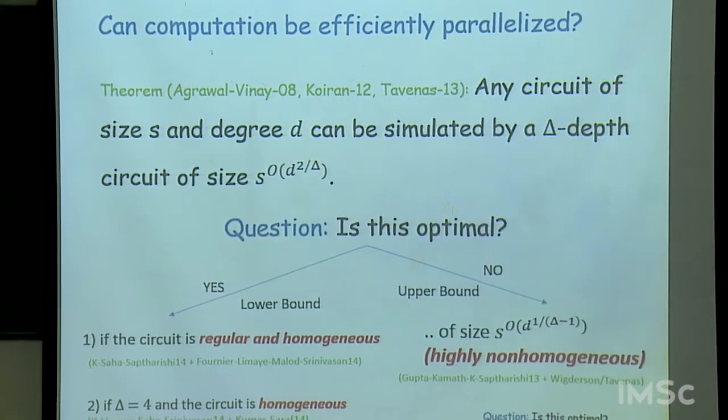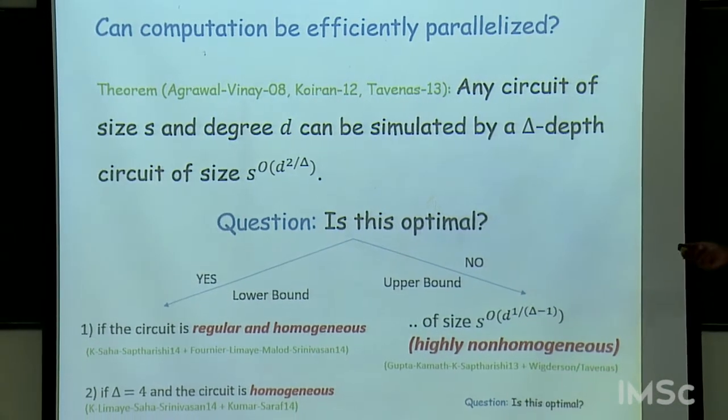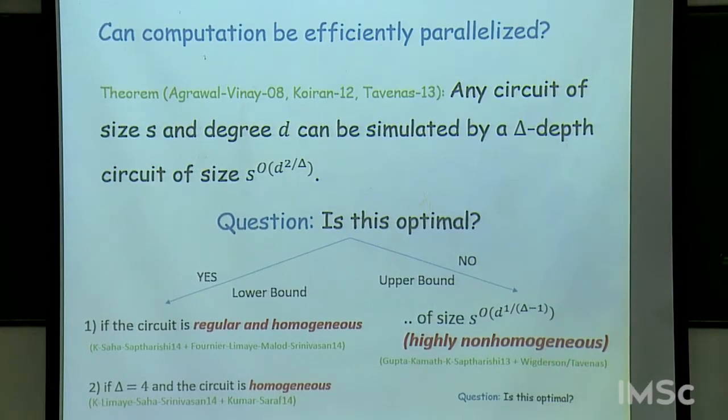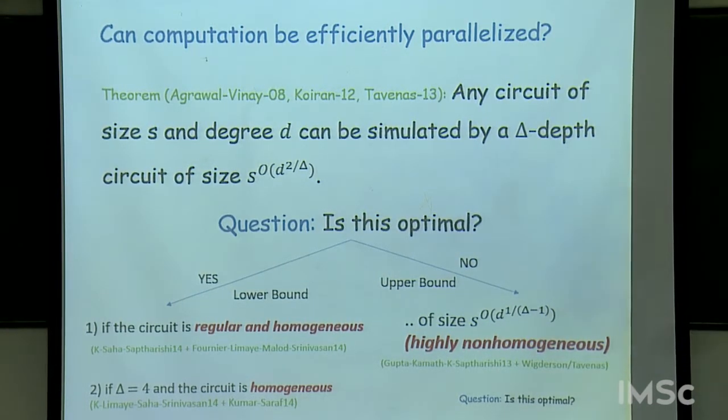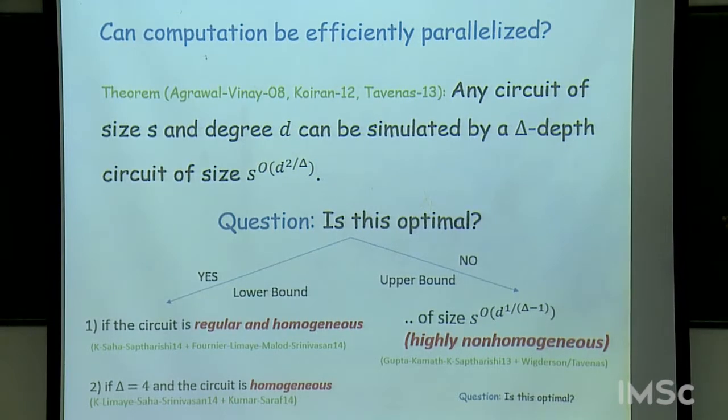But we also found a highly non-homogeneous circuit which improves this upper bound. The improvement in the upper bound is in the second exponent. Instead of 2 over delta, we gain a factor of 2. It becomes 1 over delta essentially.